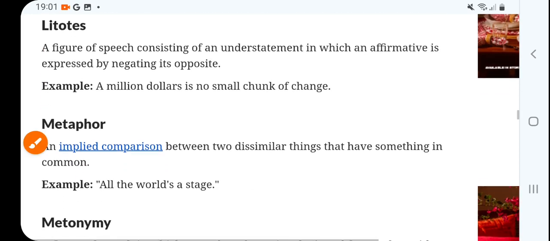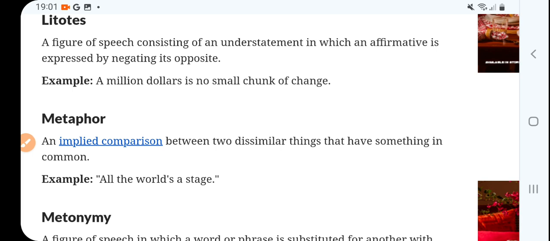Now next is litotes, a figure of speech consisting of an understatement in which an affirmative is expressed by negating its opposite.